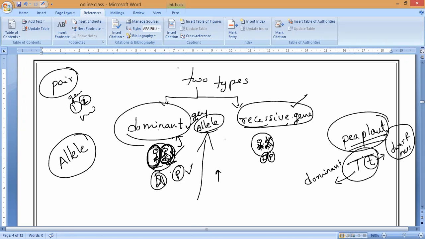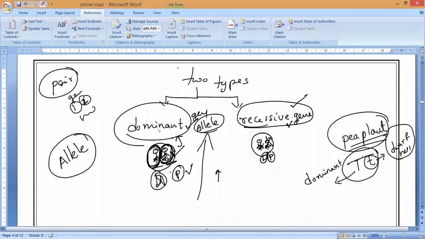Understand? So from that, what we can say, guys, is that a single recessive gene cannot decide the appearance of an organism. Yes or no, guys? Please respond. So if they want to decide the appearance of an organism, how many recessive genes are required? Two. Two recessive genes are required because they cannot decide alone. But always genes will work as pairs.